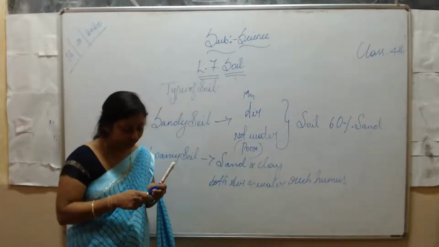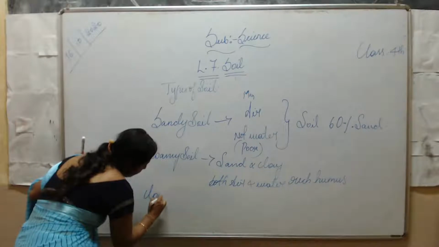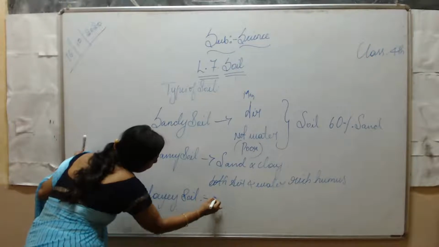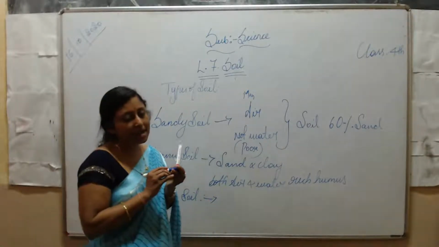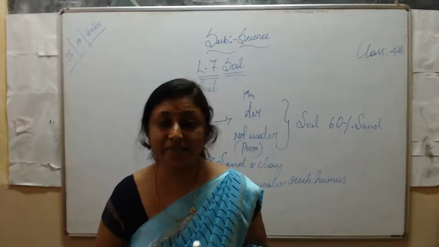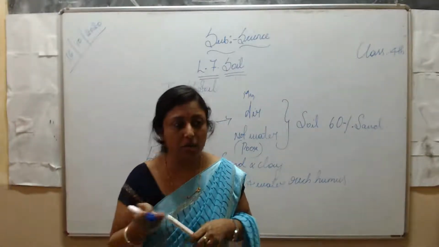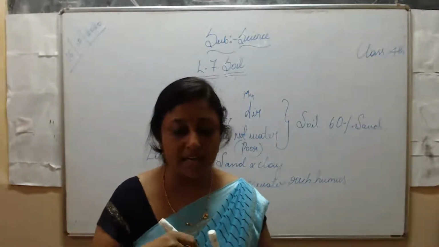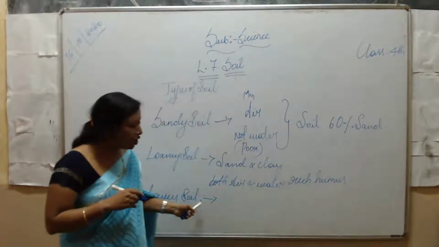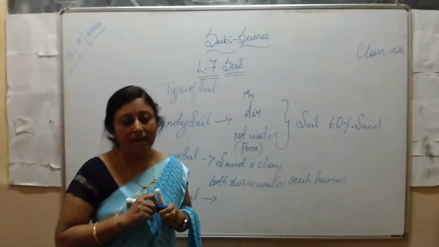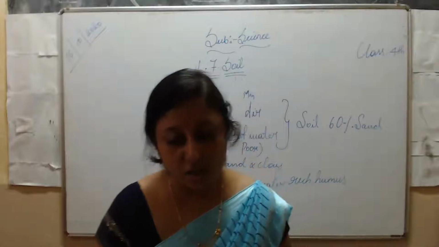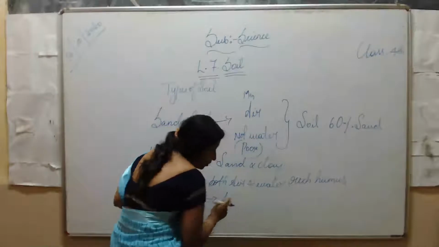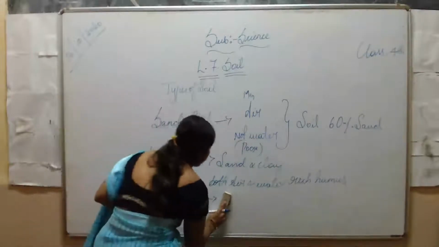Next is clayey soil. What do you mean by clayey soil? It consists of very fine clay particles. It is sticky. Hence, there is very little air space between the particles of the soil. Because of this, it can hold a lot of water.